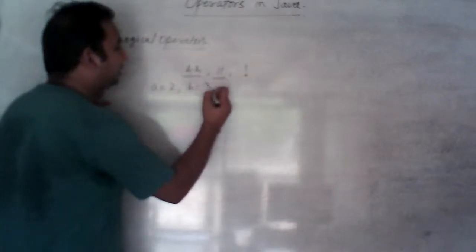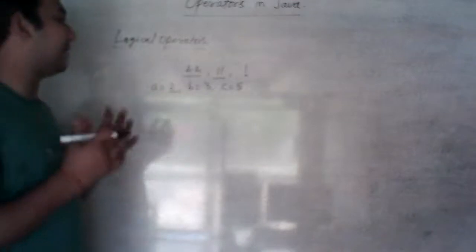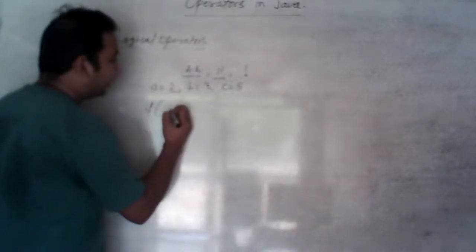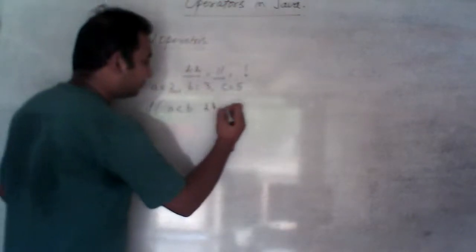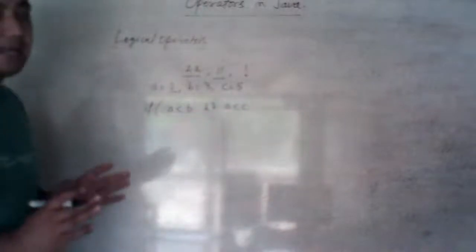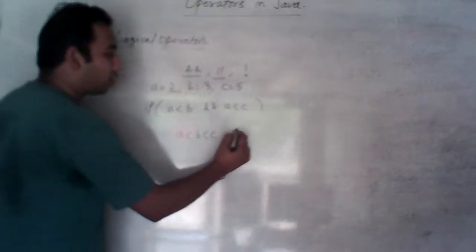So let's see. Suppose there are three variables: A is 2, B is 3, and C is 5. Now you want to check that the value of A is less than B and also that A is less than C. With both you want to compare, then you can write like this: if A is less than B and A is less than C. You can't write A is less than B is less than C. No, this is wrong.